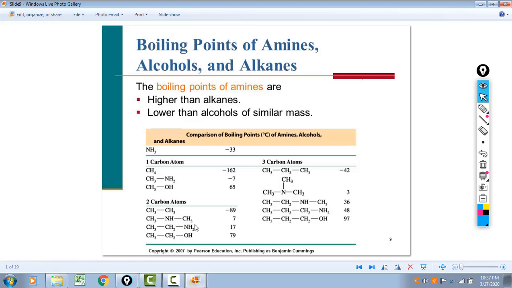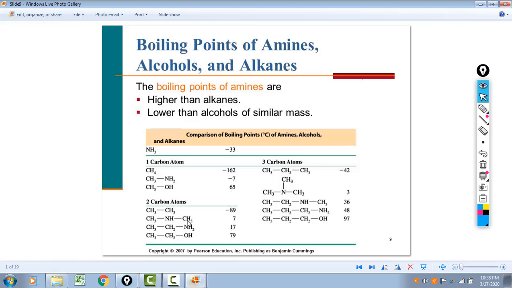So when you're looking at any compounds with regard to boiling points and melting points, we want to compare compounds that are similar size. So you can do that here with methylamine and methyl alcohol. What you notice with alcohols is they will have a higher boiling point than a similarly sized amine, so 65 versus -7. Still, this is a gas at room temperature, whereas methanol is clearly a liquid.